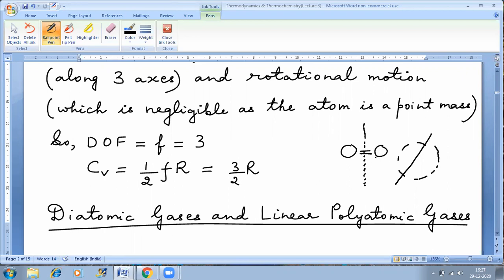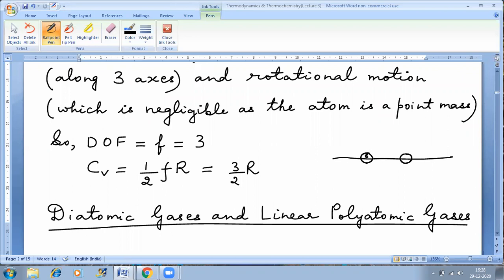Now, there is another axis of rotation because there are 3 axes. Let's say I want to show this axis of rotation, the axis along which the oxygen atoms are lying. These are the 2 oxygen atoms. Now, if this is the axis of rotation, this will be the value of distance r from the axis of rotation.